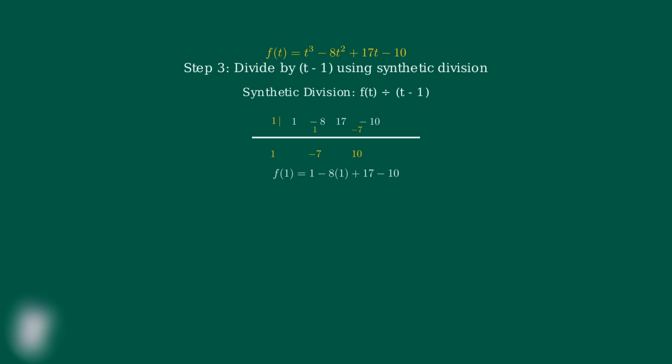Multiply -7 times 1 to get -7. Add this to 17 to get 10. Finally, multiply 10 times 1 to get 10. Add this to -10 to get 0. The remainder is 0, confirming our factor. The quotient is t squared minus 7t plus 10. So we have f of t equals t minus 1 times the quantity t squared minus 7t plus 10.